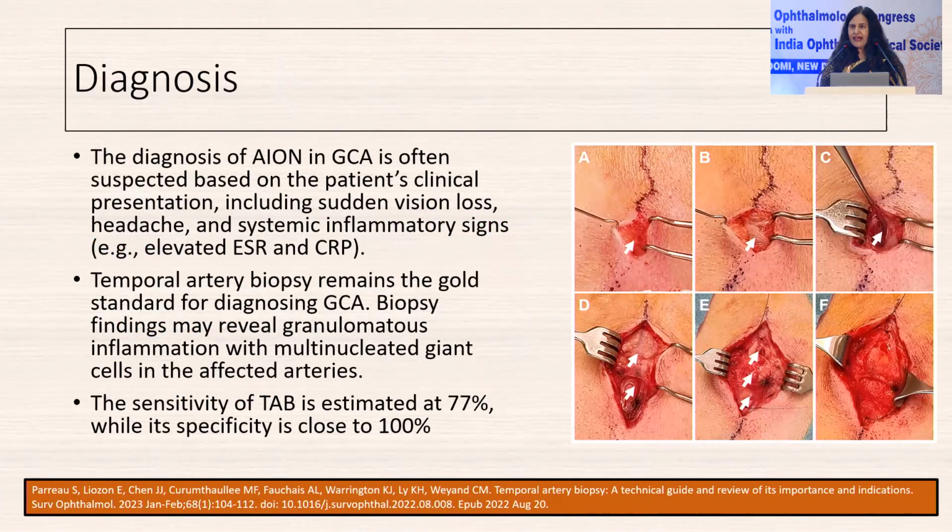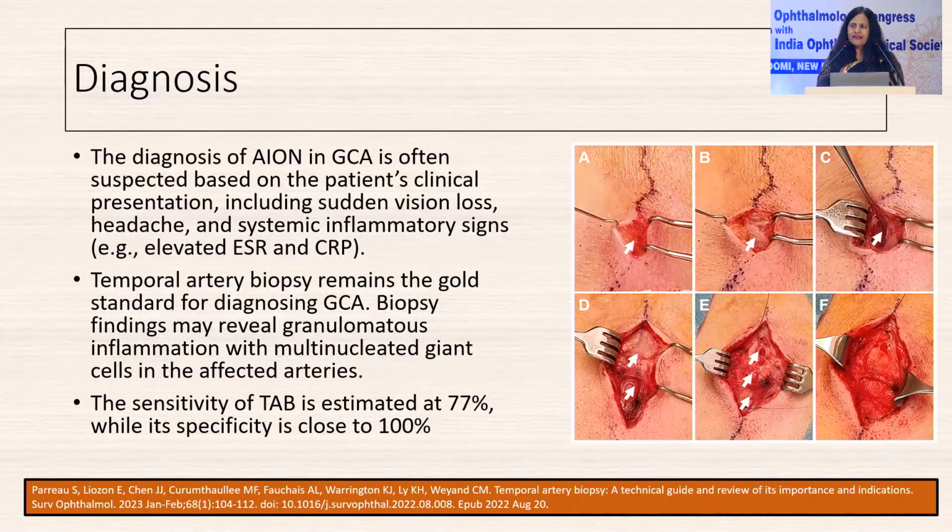So how does one diagnose? One needs to suspect depending on the patient's symptoms, and once suspected, immediately ask for ESR and CRP, which usually are elevated in giant cell arteritis.